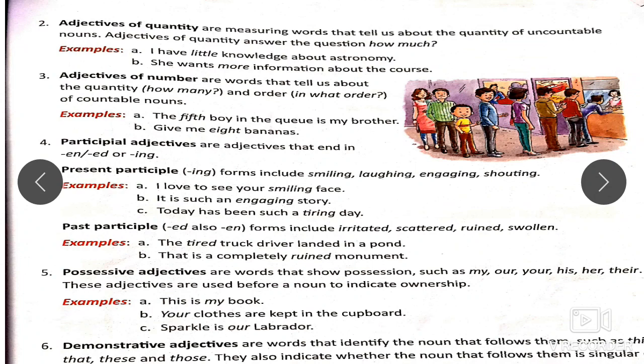If my book is a possessive adjective, this book is mine. Mine is here a possessive pronoun. So mine, yours, ours, theirs, these are all possessive pronouns, whereas my, our, your, his, her, their, after which we immediately use a noun, are all possessive adjectives.